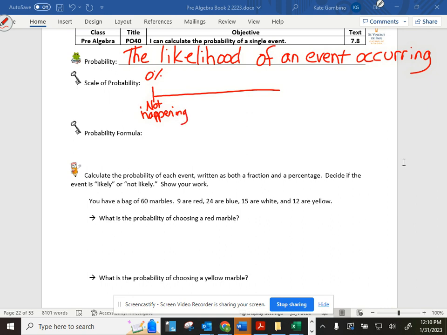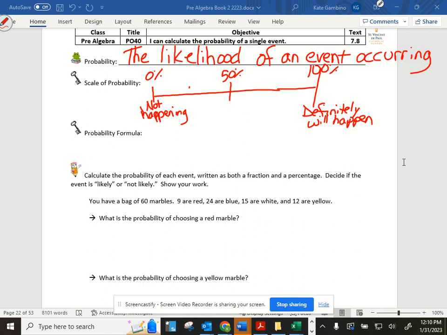So if it's at 0%, it will not happen. And if it's at 100%, it definitely will happen. So in the middle, we have our 50%. It may or may not, equal chances.